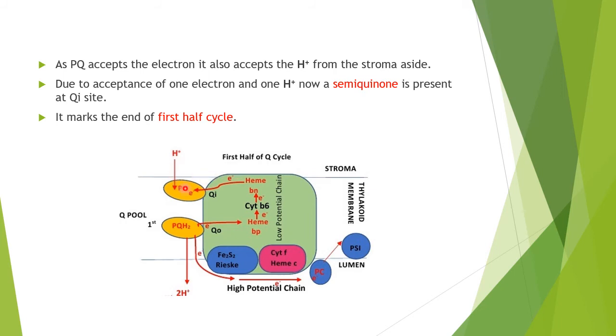Since PQ has come from the PQ pool, it accepts one proton and one electron to become semiquinone. So we have seen two protons have been translocated towards the lumen. One proton has been accepted by the PQ, and that marks the end of the first half cycle. So during the first half cycle, two protons are translocated from PQH2 and one proton from the stroma goes to the PQ. And there is a bifurcation also, one going through the high potential chain and the other going through the low potential chain. I think it's clear to you.